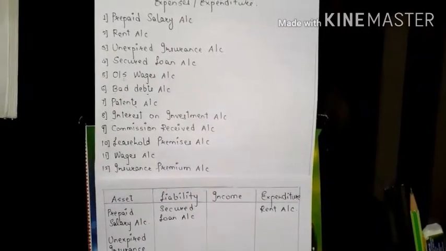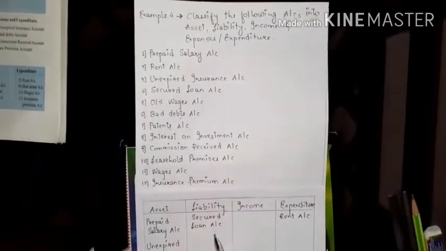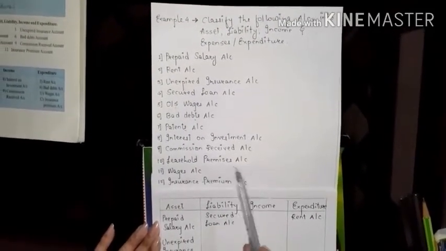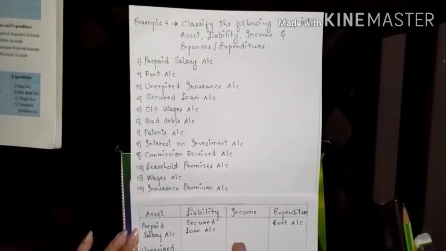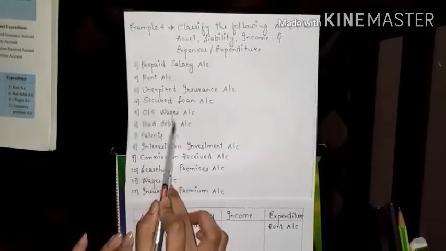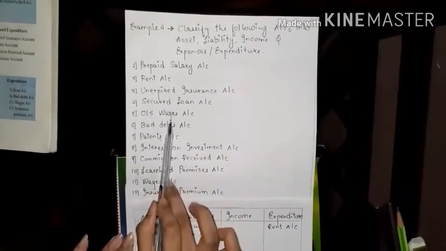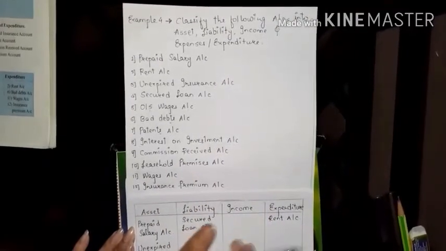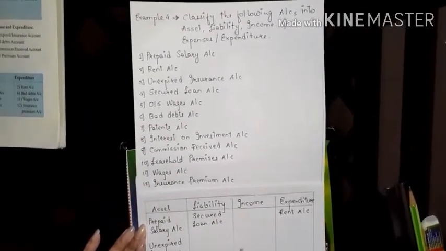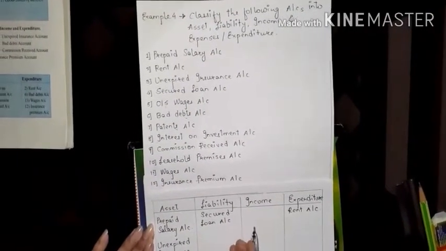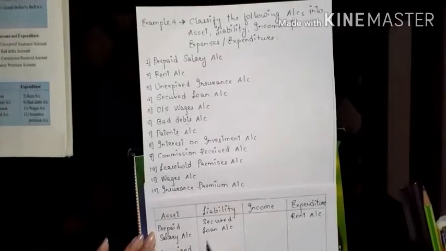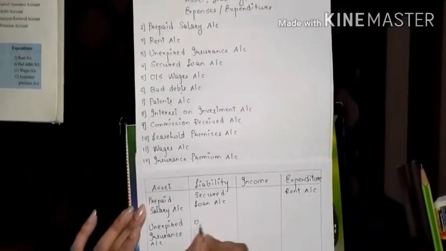Okay. Outstanding wages. Now if any worker is working under your company, then we will have to pay wages to him, but suppose we haven't paid wages to him for 3 months. That is called outstanding wages or unpaid wages. We haven't paid wages to the workers, that is, their payment is not being paid by the company. That is why it is called outstanding wages. This is going to be our liability, because someday, today or tomorrow, we have to pay their wages. That is why it will fall under liability, outstanding wages.